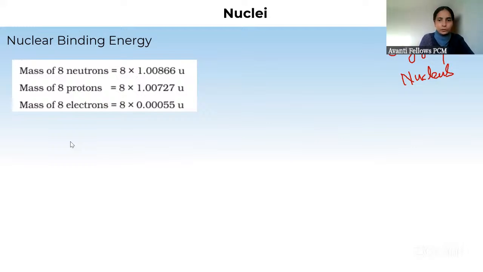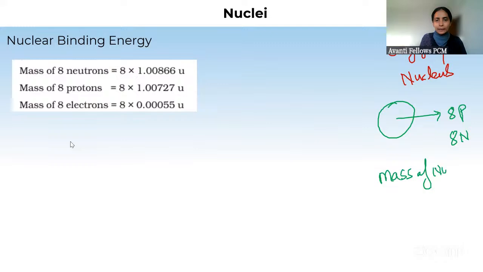So we are talking about oxygen nucleus. What does the nucleus of oxygen contain? 8 protons, 8 neutrons, and the mass number is how much? 16. We already know this. So if we talk about the mass of the nucleus, if you ask me what the mass of the nucleus is, you will say the mass of 8 protons plus the mass of 8 neutrons. That's what you would say, right?